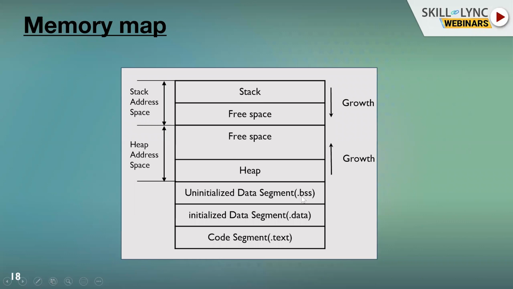So BSS is global variables or static variables which are not initialized. Those all go to BSS. Then we have initialized values: whatever global variables or static variables we initialize in our software will be part of our data segment. Then what is the text segment? The text segment is the actual instruction-containing segment. So our power on reset vector is also part of the code segment.